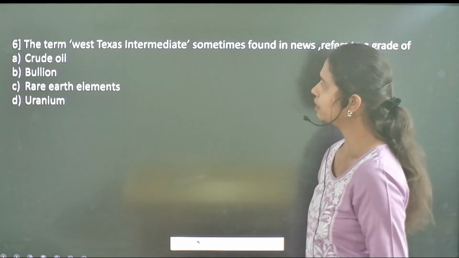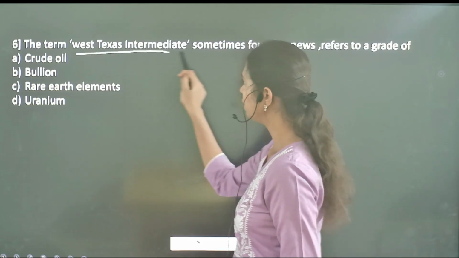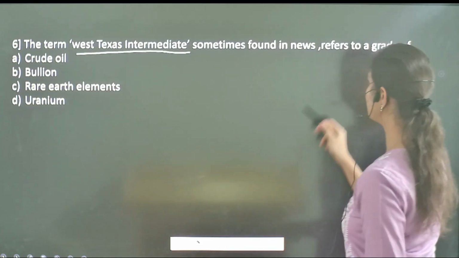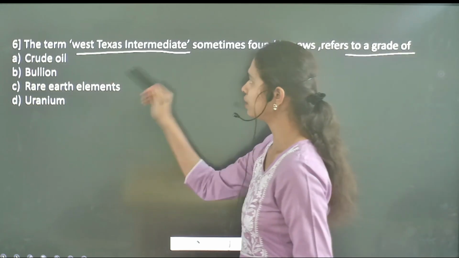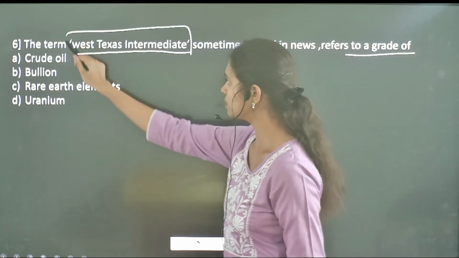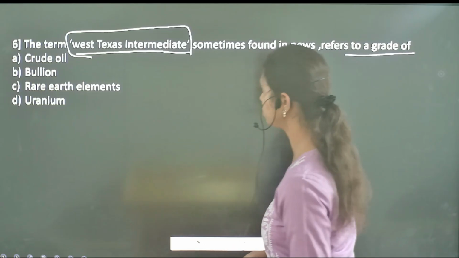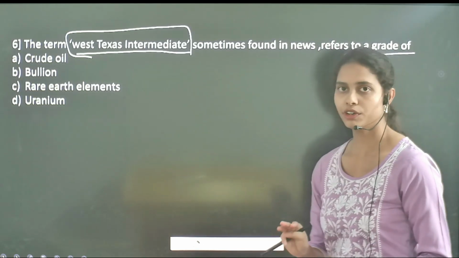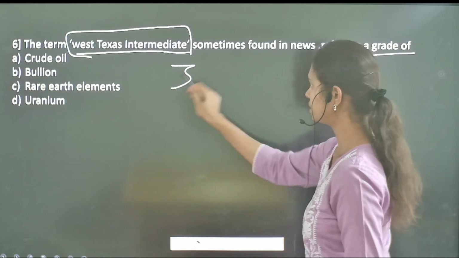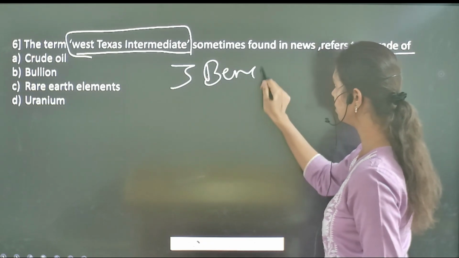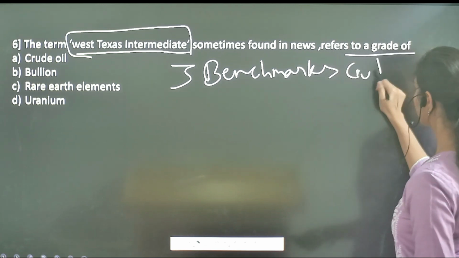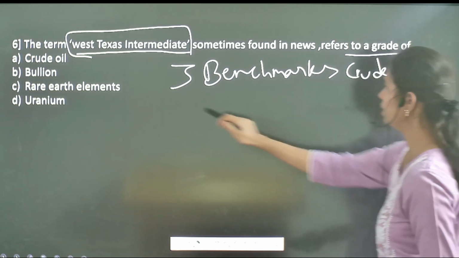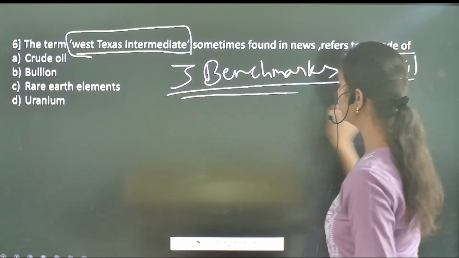Next one, here it is: the term West Texas Intermediate, sometimes found in news. It refers to the grade of which of the following? What does this term West Texas Intermediate actually refer to? Actually, there were 3 different benchmarks of crude oil present. So here it includes the 3 benchmarks, especially in the making of crude oil prices.